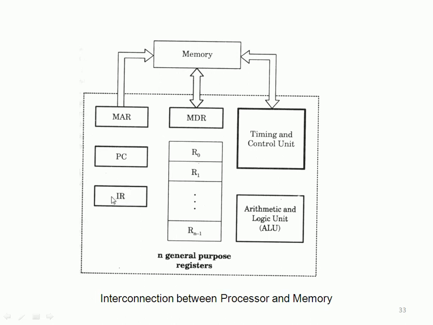It contains the operation code, the address of the operands, and so on. For example, in the previous case we have seen add, multiply, divide or move. The operands are operand 1 and operand 2, for example R1 comma R2. So R1 and R2 are the operands, and those addresses are represented through the registers.